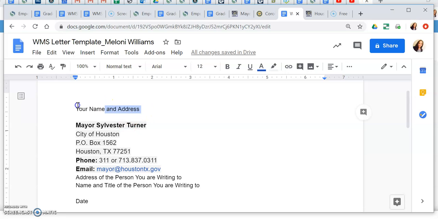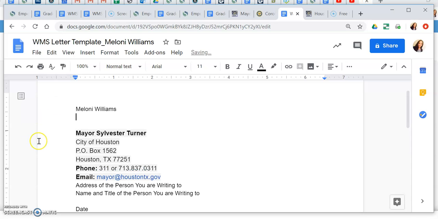So first I have to fill out my name and my address. This is going to be kind of like a fake address. I'm not going to put my actual information here. And if you want to make up an address for yourself, you can, but I do have access to your addresses, so it's not necessarily confidential information. Like my address is confidential information, but the choice is yours.